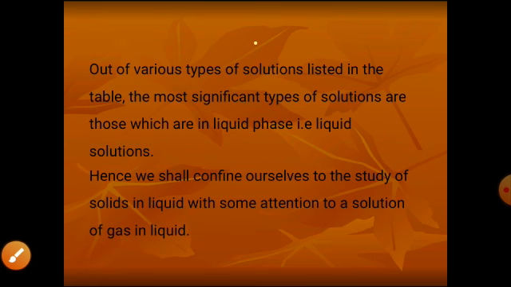So in total there are 9 types of solutions: 3 solid solutions, 3 liquid solutions, 3 gaseous solutions. What does it mean? Solid, liquid, gas dissolved in the solid are called solid solutions. Solid, liquid, gas dissolved in the liquid are called liquid solutions. Solid, liquid, gas dissolved in the gas are called gaseous solutions. So 3 solid solutions, 3 liquid solutions, 3 gaseous solutions give a total of 9 types of solutions.